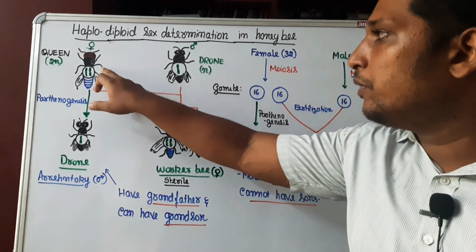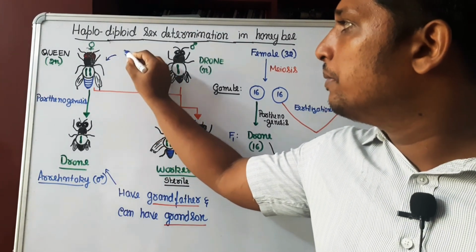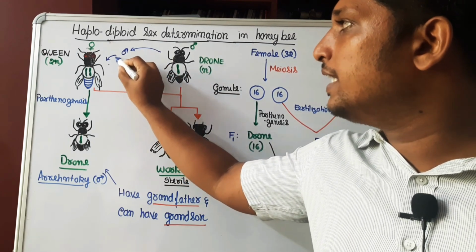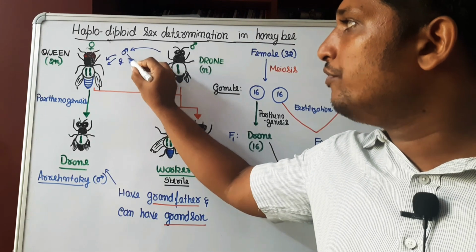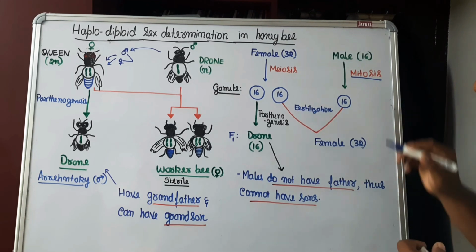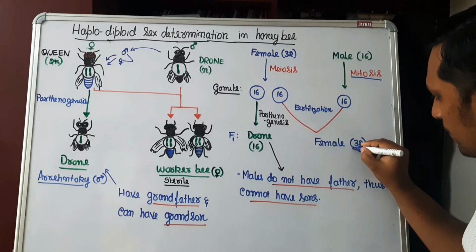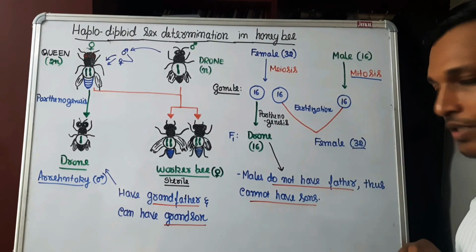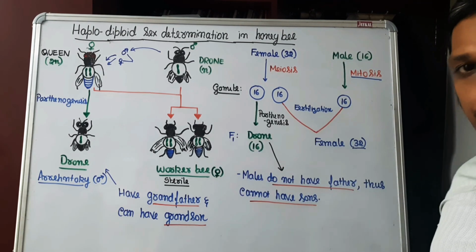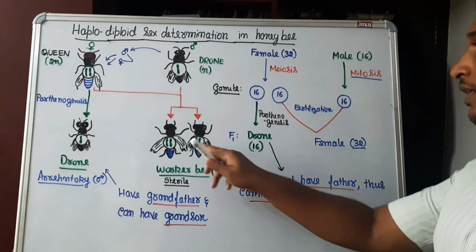During the mating between queen and the drone, queen will be storing male gametes from the sperm inside her. Also, she will be producing egg inside her. During fertilization, sperm and egg will be fused there. So, if the fertilization occurs between sperm and egg, it will result in the formation of 32 chromosome individual. 32 as soon as comes, it will be a female. Now there are two types of female. As I said, usually female formed will be a sterile worker female with 32 chromosomes.